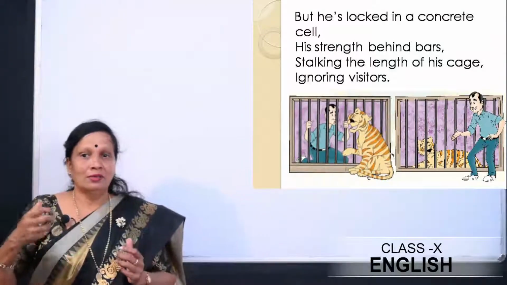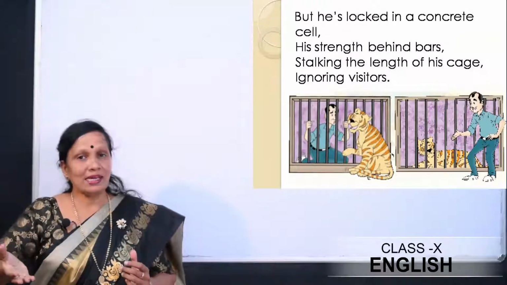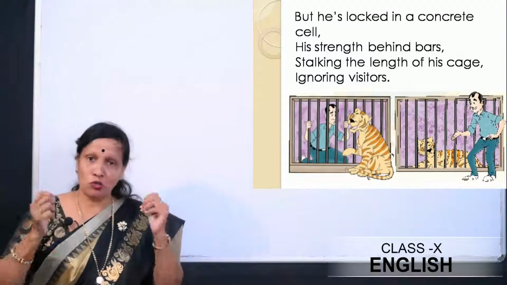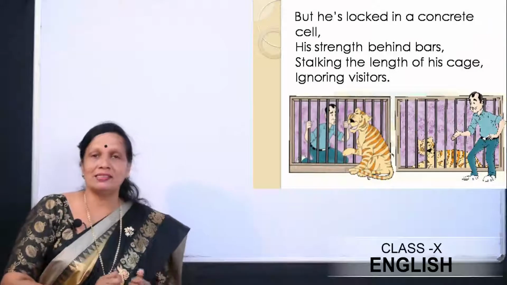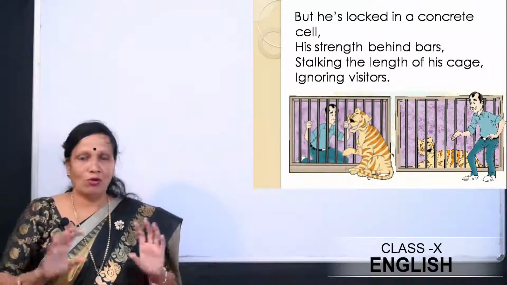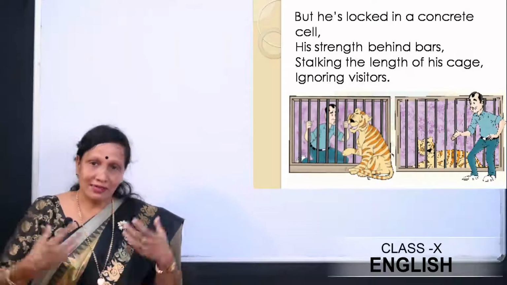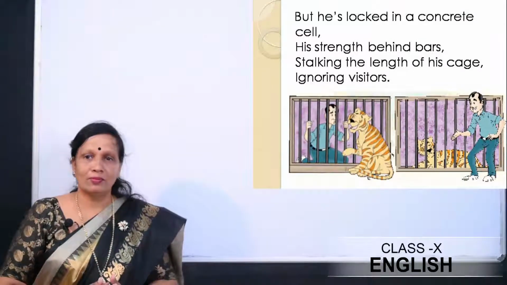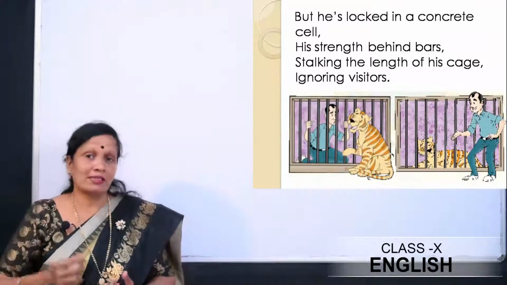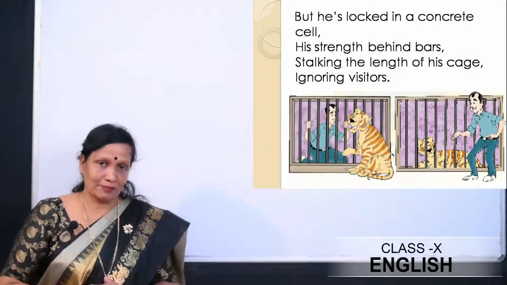Okay, but what happens inside the cage? He is not able to show or display his strength. All his strength also is locked inside the bars. Stalking the length of his cage, ignoring visitors.